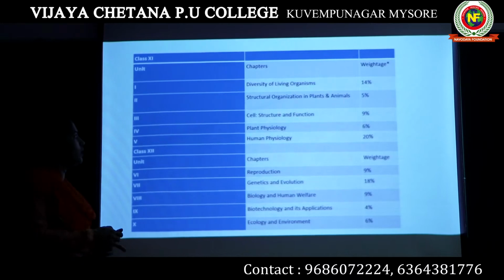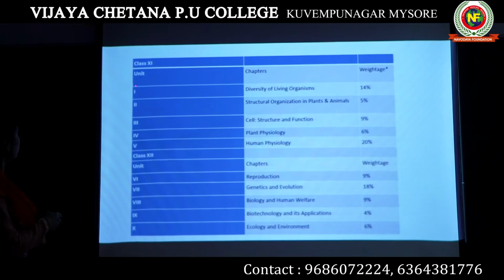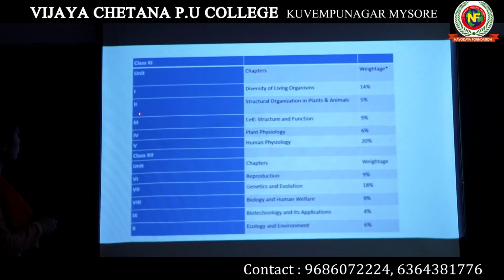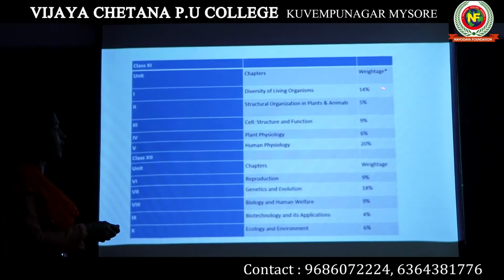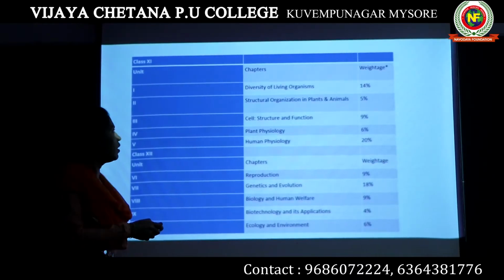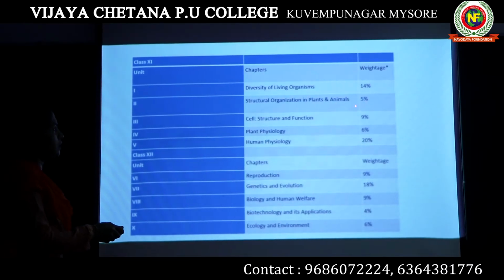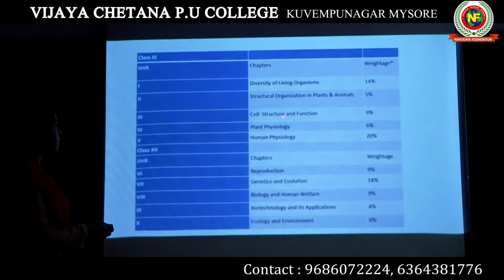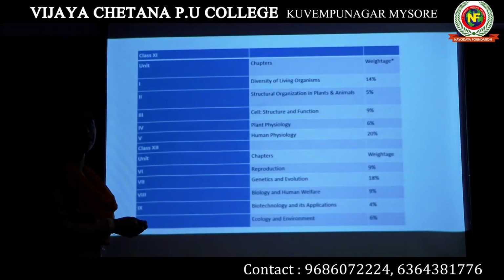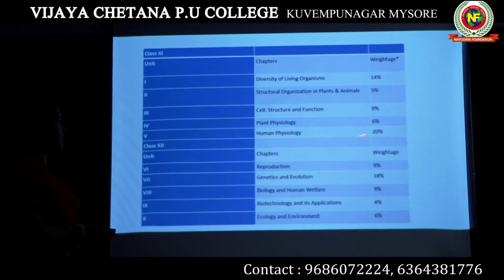So this is the weightage of marks depending upon your syllabus. Let's begin with class 11th, that is your first PUC syllabus. Unit 1, diversity of living organisms, has 14% weightage for your NEET exam. The second unit, structural organization in plants and animals, has a weightage of 5%. The third unit, cell structure and function, has a weightage of 9%. Unit 4, plant physiology, has a weightage of 6%.